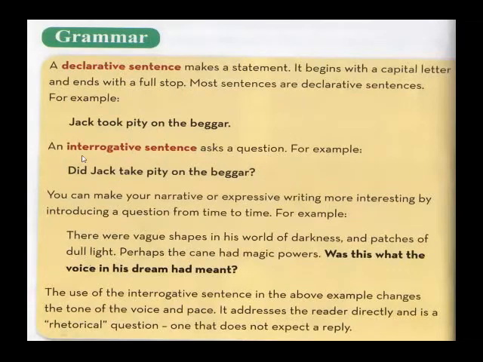An interrogative sentence asks a question. So the same assertive or declarative sentence can be converted into an interrogative sentence by just adding a helping verb before the subject of the sentence. Jack is the subject, take pity is the verb, and on the beggar is the object of the sentence. As dear students, you know that subject plus verb plus object is the basic structure of an English sentence. So we must follow this structure, and we will move forward now.